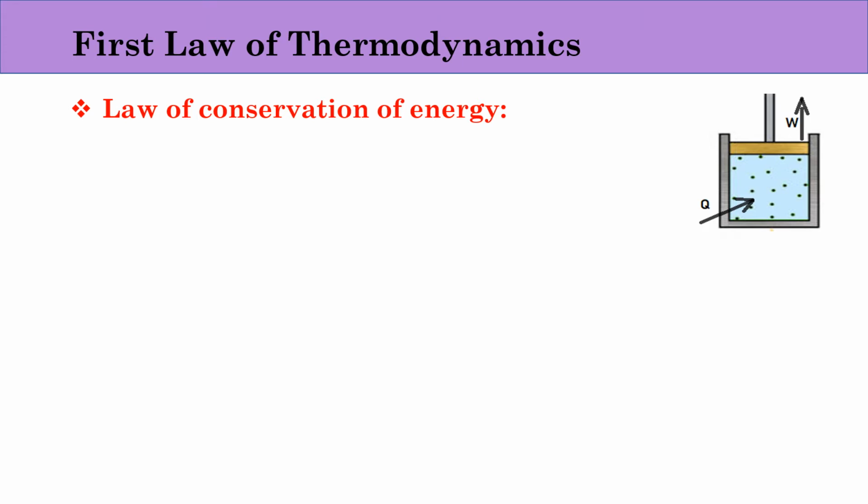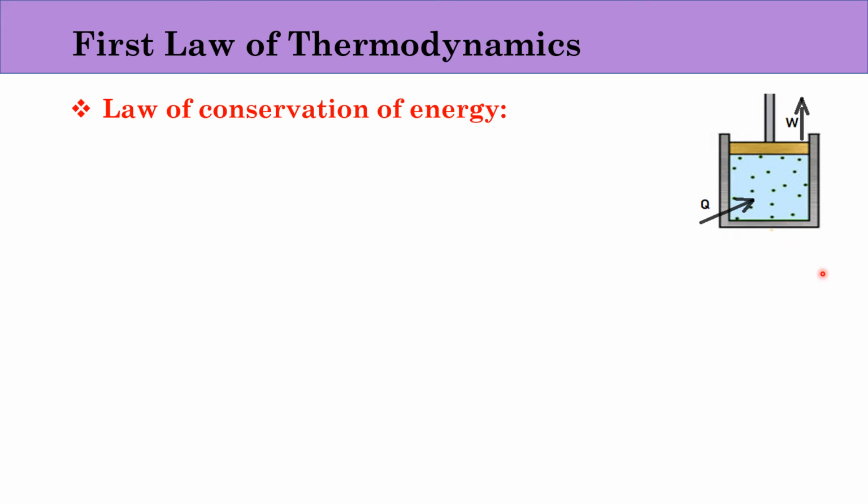Now let us understand the law of conservation of energy with another example, and here we are considering heat. Heat is denoted by Q. Now as we know, heat is also a form of energy. So heat can also neither be created nor destroyed. We can only convert it into another form. So in the first law of thermodynamics, we are trying to convert heat to work.